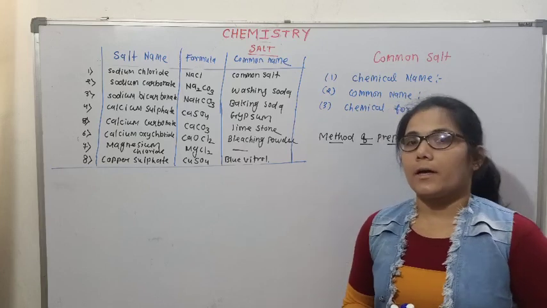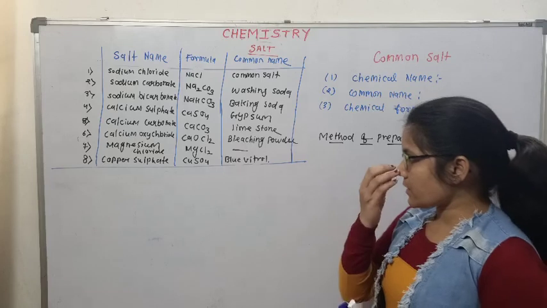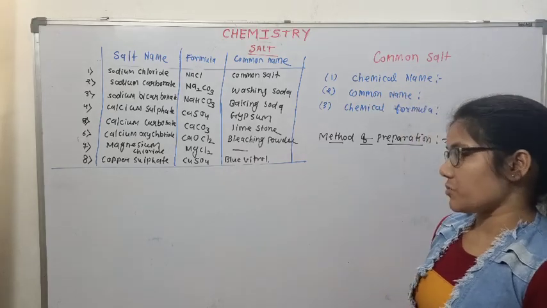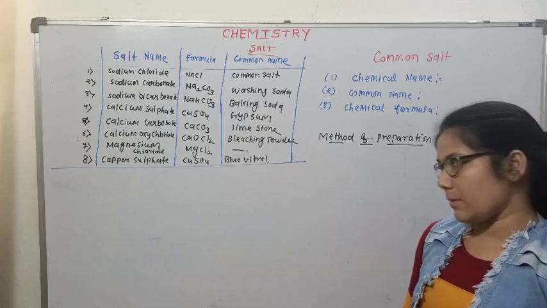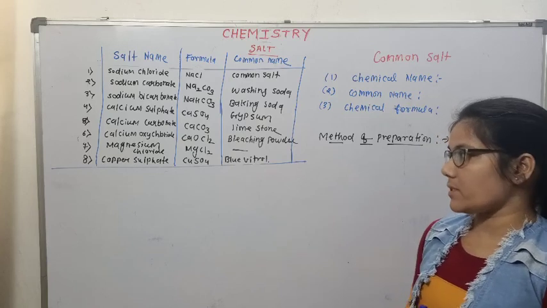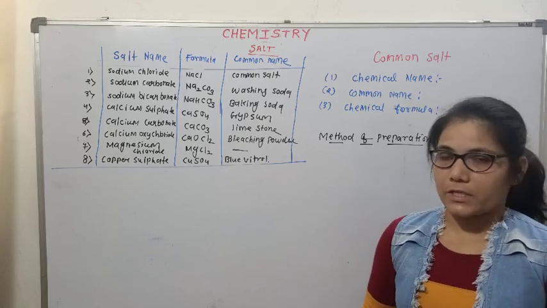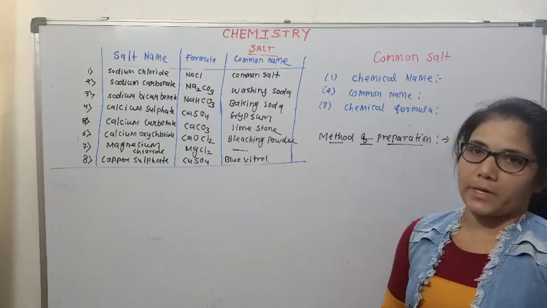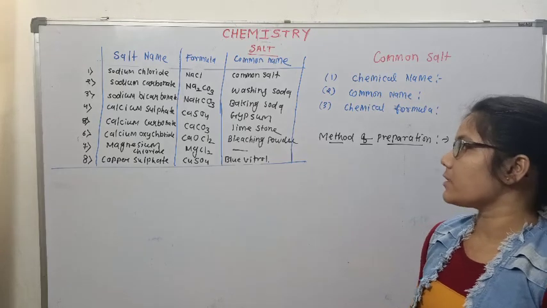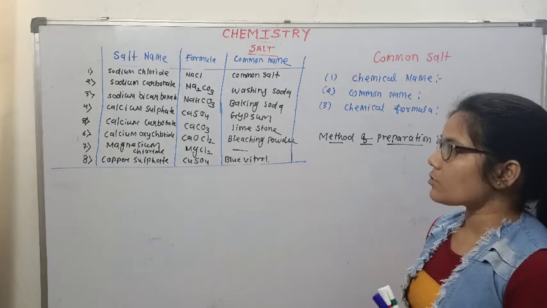Then other examples, magnesium chloride MgCl2, magnesium sulfate MgSO4, Epsom salt, and copper sulfate CuSO4.5H2O, which is called blue vitriol, and many others such as KNO3. So these are common salts.